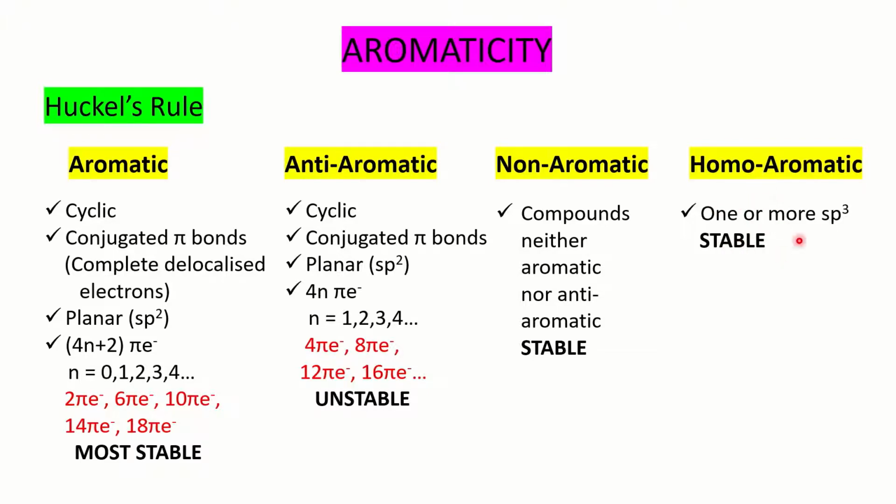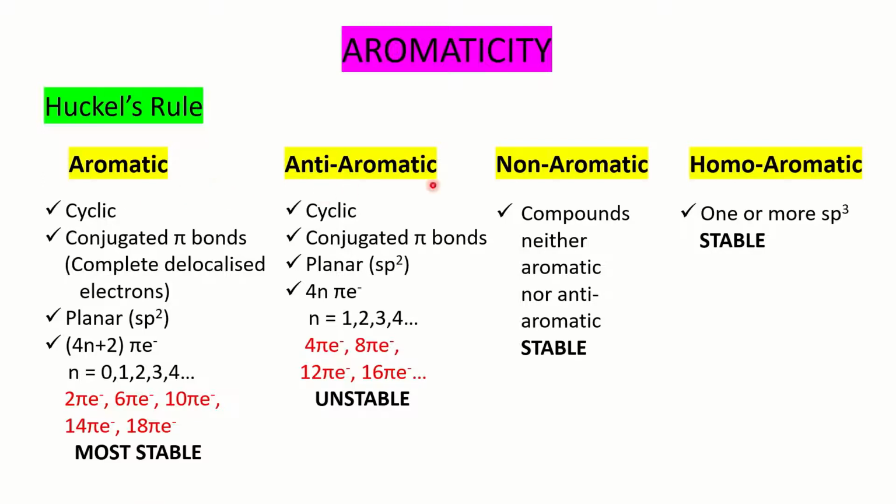Okay, so we will see the example for this. It should have basically one or more sp3 carbon. If the molecule is having this, you can say that the molecule is homoaromatic. It can be cyclic, it can have a conjugated pi system, it may have 4n plus 2. Because of that, it will have partial aromaticity and therefore it will be stable. Obviously, it will not be as stable as the aromatic compound.